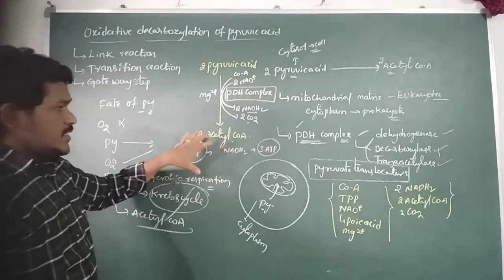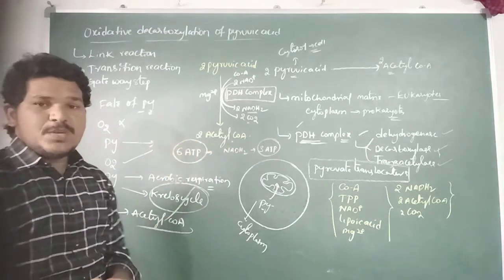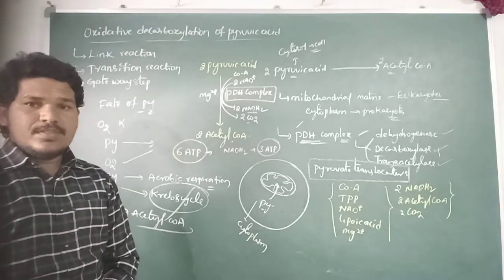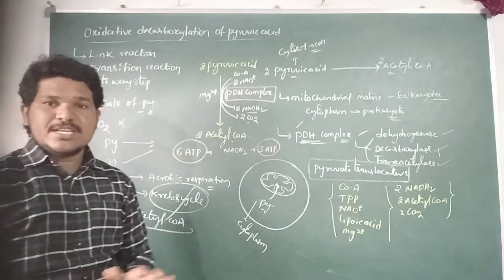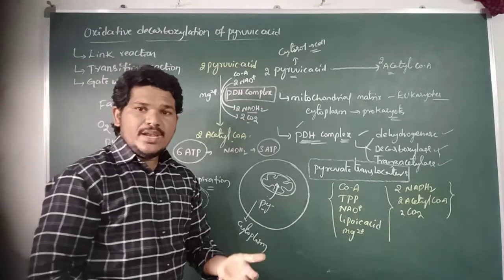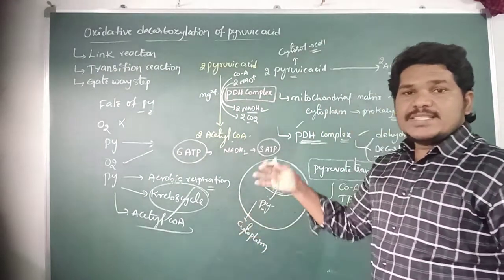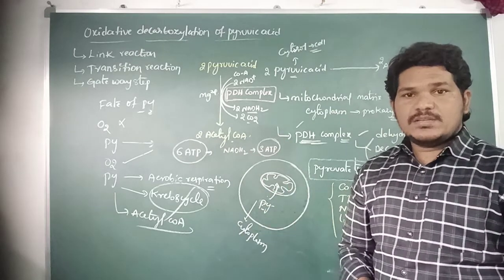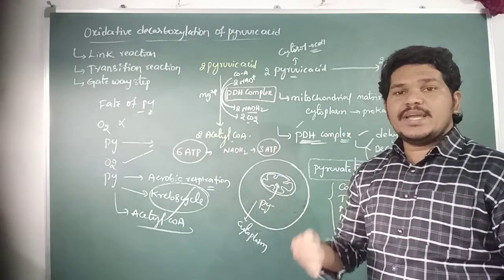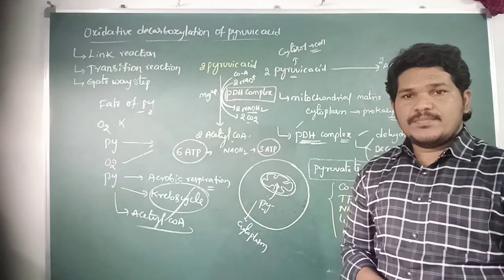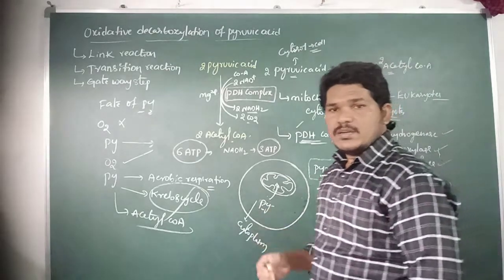So here this is the second step of the aerobic respiration process. The pyruvic acid should be converted into acetyl CoA when it enters the Krebs cycle. The pyruvic acid does not directly enter into the Krebs cycle. I think is it clear?